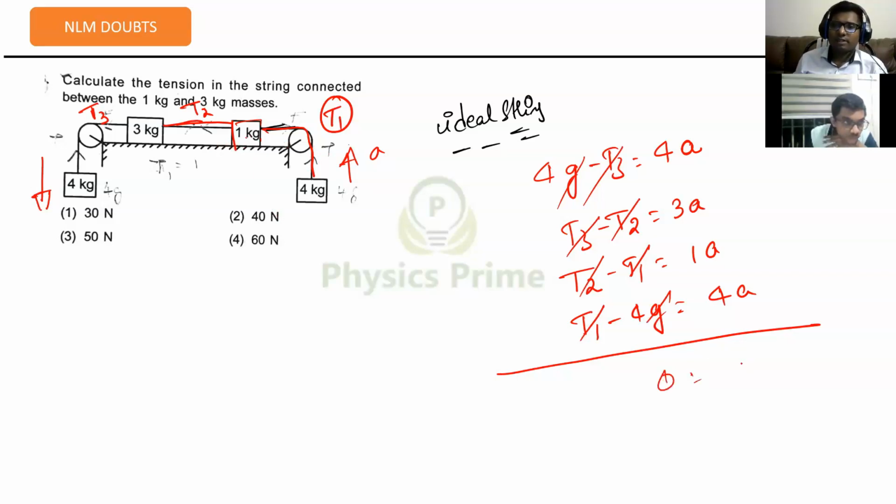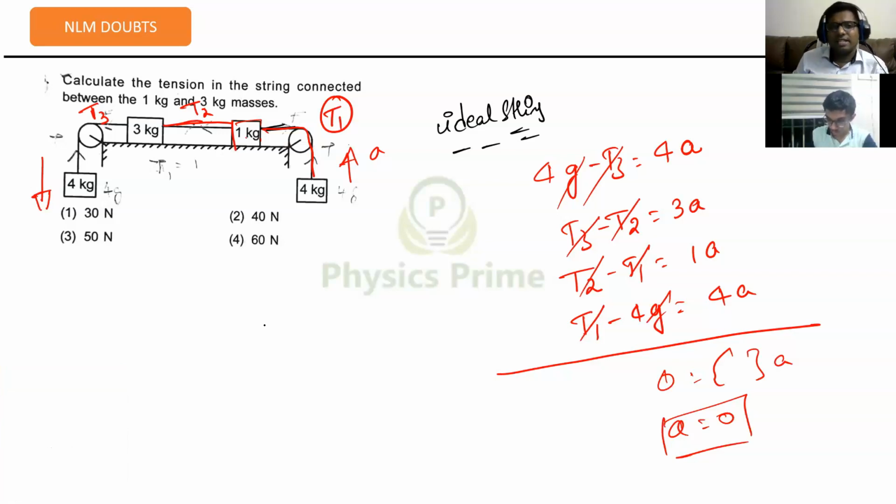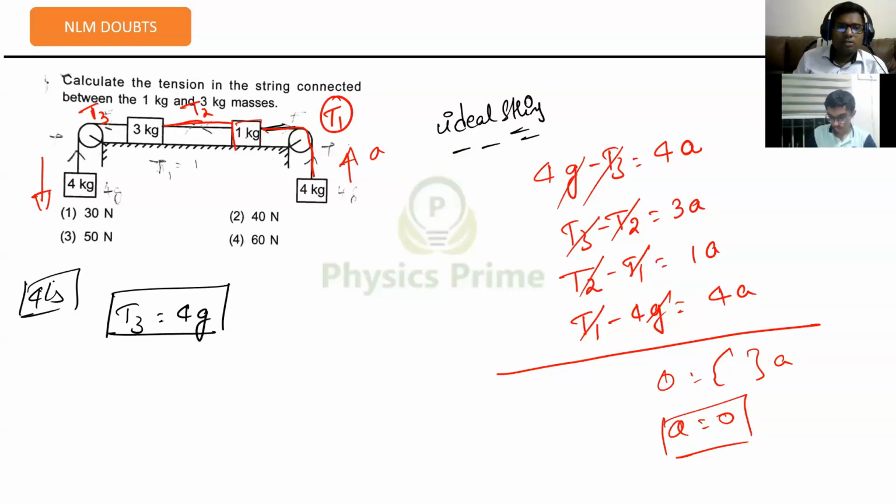0 is equal to whatever the A. That means acceleration will be 0 here. If you could identify directly also, it's okay. Now this T3 will become how much? 4g, right? Because on the 4 kg block, there is no force beyond T3. The 4 kg block has to be at rest, which means the tension should be 4g. Got it?